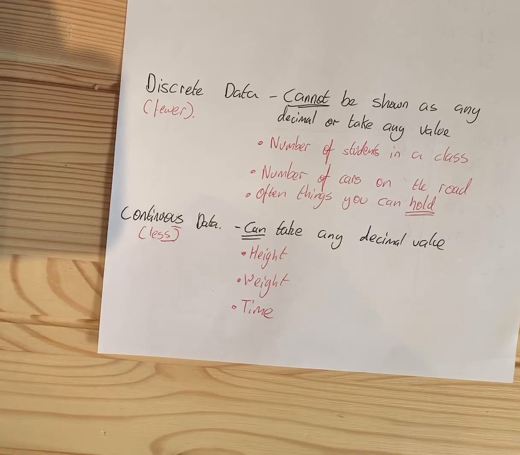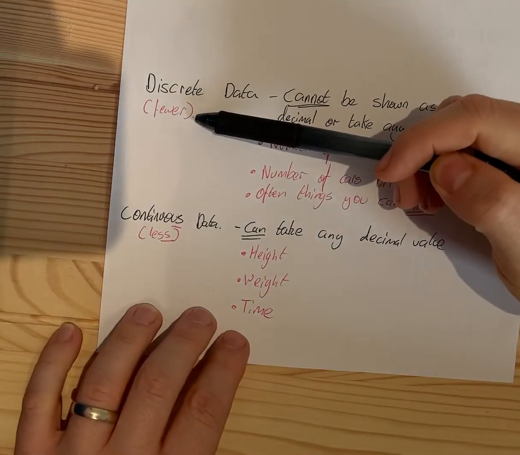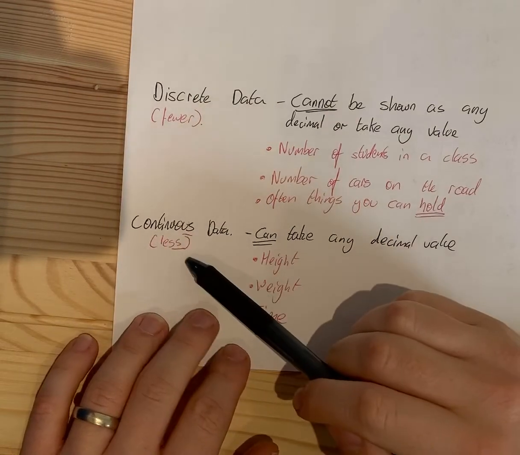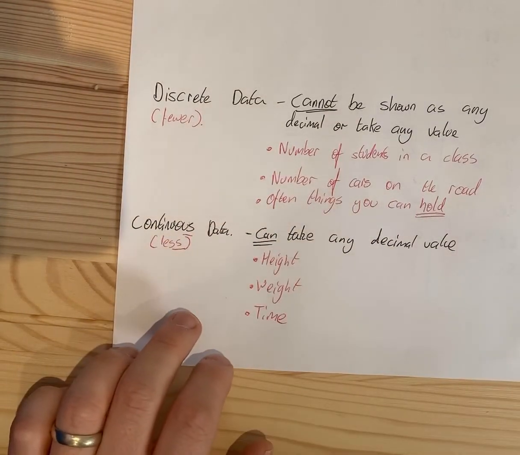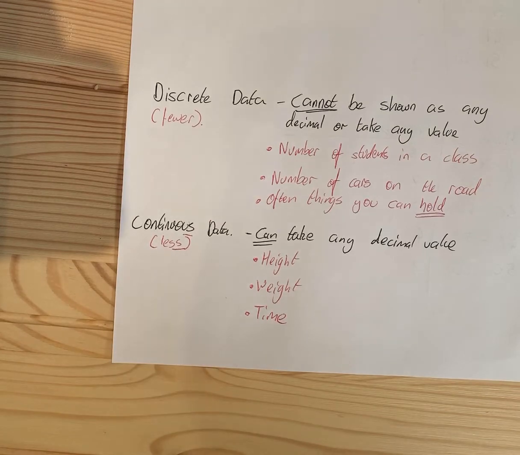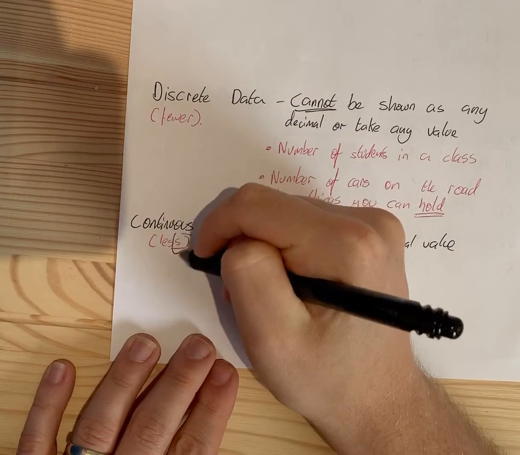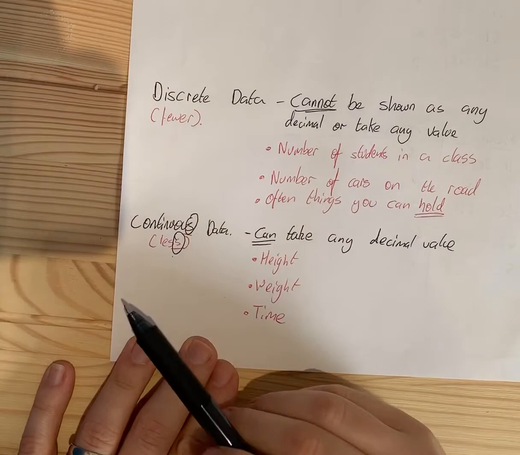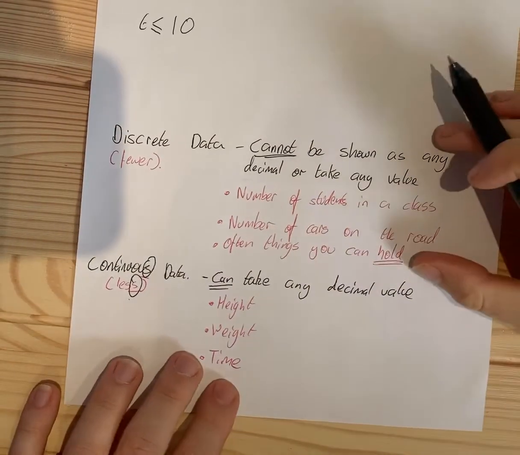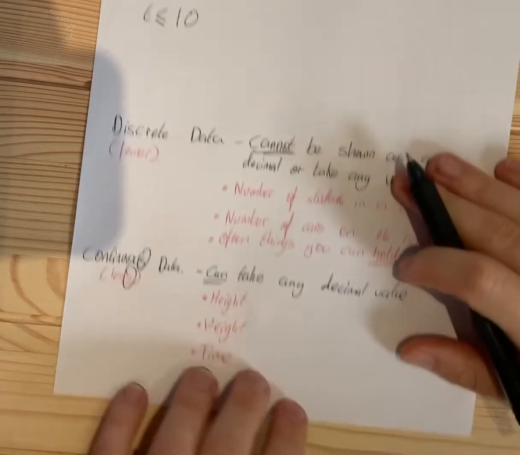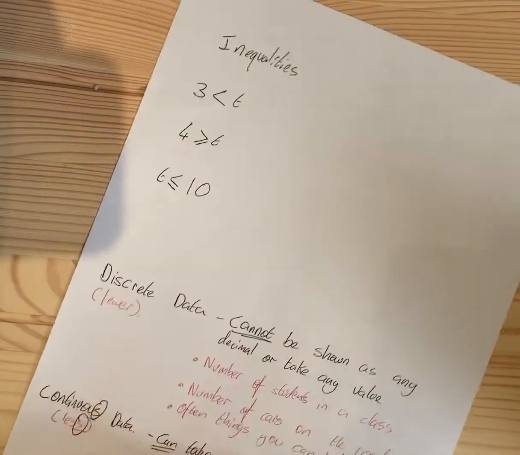So you don't say, I'm interested in the height of all people that are fewer than 2 meters tall. Fewer than 2 meters tall, that doesn't make sense. You'd say, I'm interested in the height of people that are less than 2 meters tall. You wouldn't say it takes me fewer than 30 minutes to drive to work. You would say it takes less than 30 minutes. So less is continuous, and discrete is fewer. Discrete data has these gaps, continuous data does not. Now, what we're going to be thinking about is continuous data here.